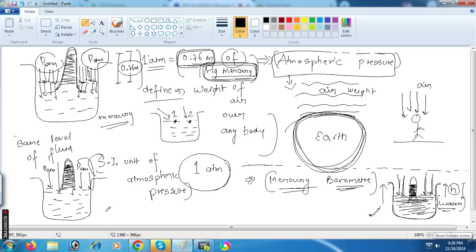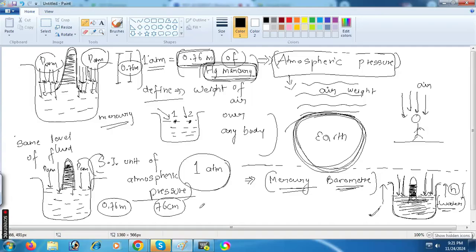How much height will it rise? 0.76 meters. You should memorize it. When you convert into centimeters, it will be 76 centimeters, right? Understanding or not? Yes, sir.